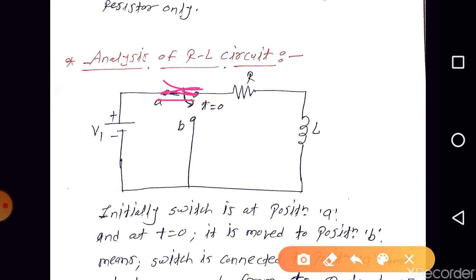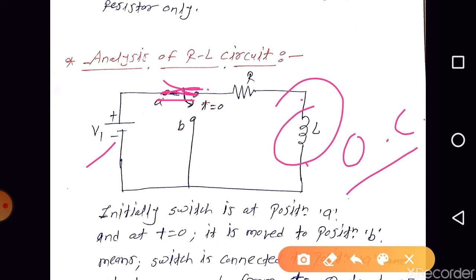At t equal to minus infinity, even though the switch is connected to position A, the inductor will try to oppose the sudden change in the current. Before t equal to minus infinity, the current flowing through the inductor was 0. So even though the excitation is applied to the RL circuit, the inductor will oppose the sudden change in the inductor current. That's why this inductor should behave as an open circuit. Are you getting the point?